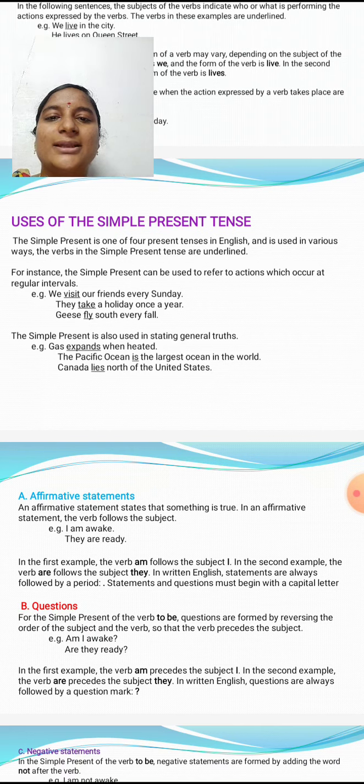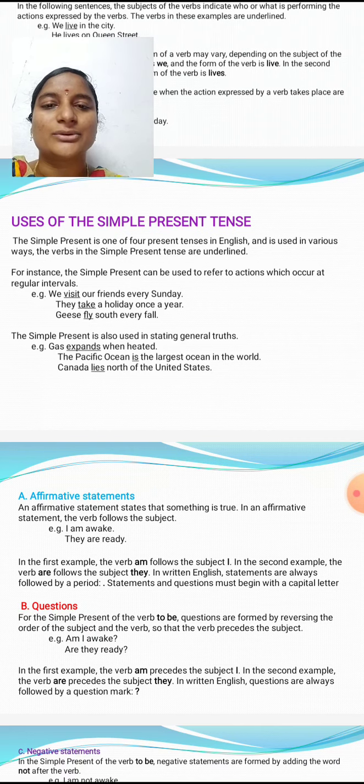They take a holiday once a year. So this is a routine action. They take their holidays once a year. So daily or once a year are routine actions. So that is the simple present tense.